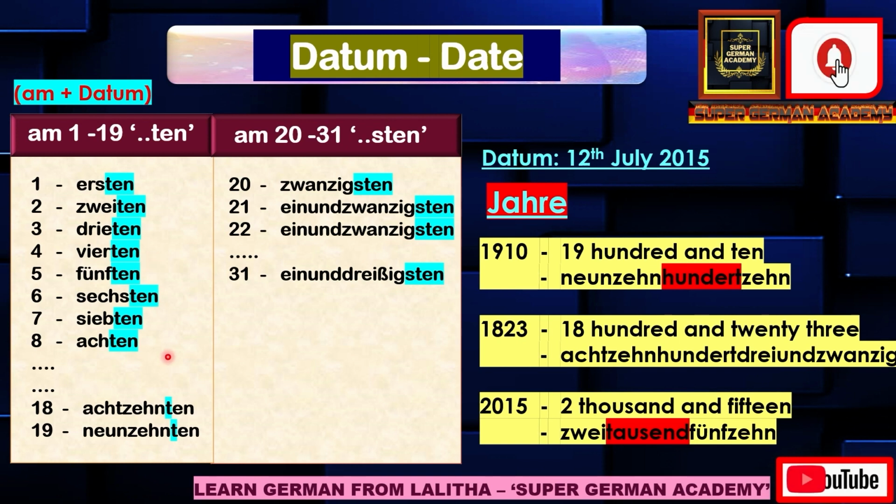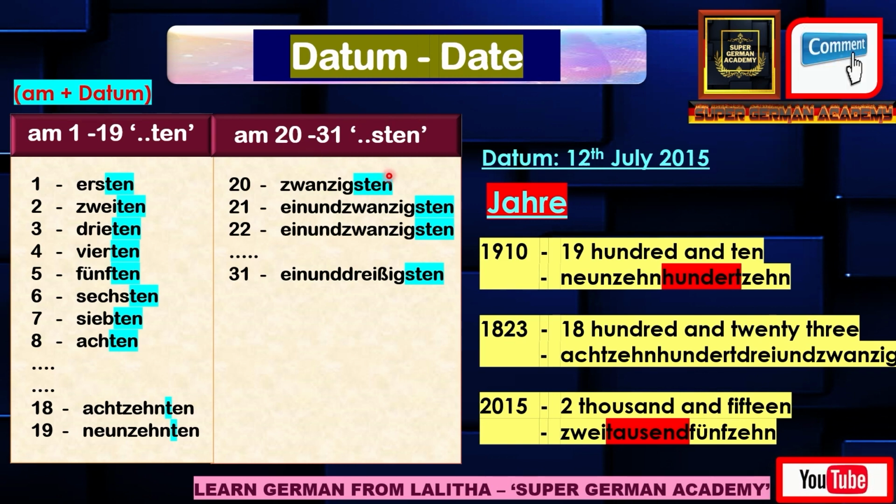Similarly it goes this way, and lastly the 19th number, 19 means Neunzehn, no? So it will be suffixed with ten. So for 19th you have to say Neunzehnten. So from 1 to 19 numbers here, you have to suffix with ten. And from 20 to 31st, they have to be suffixed with sten. These numbers should be suffixed with sten from 20 to 31.